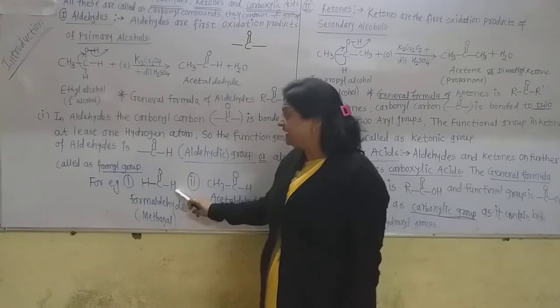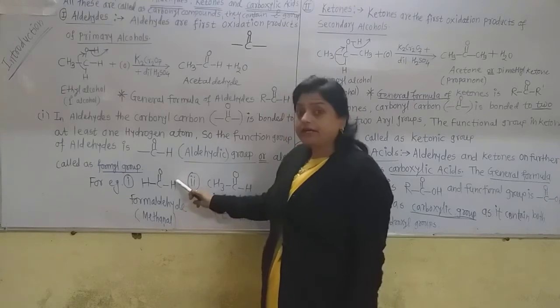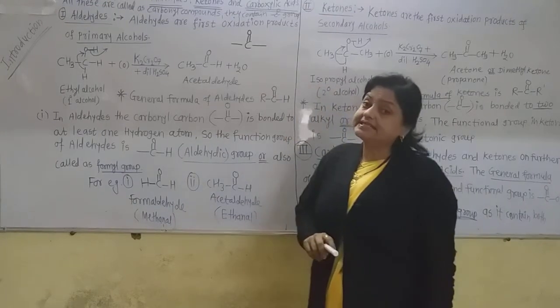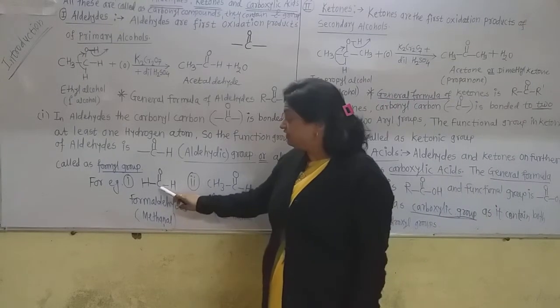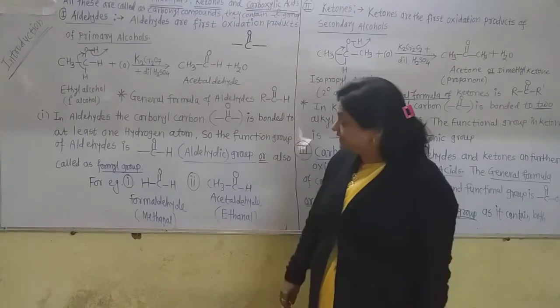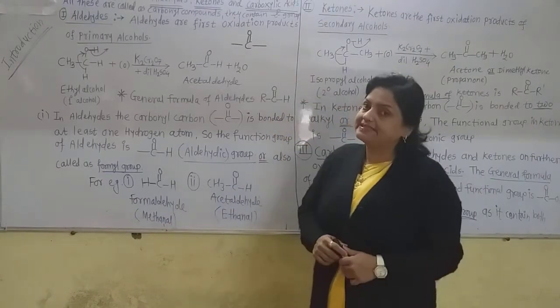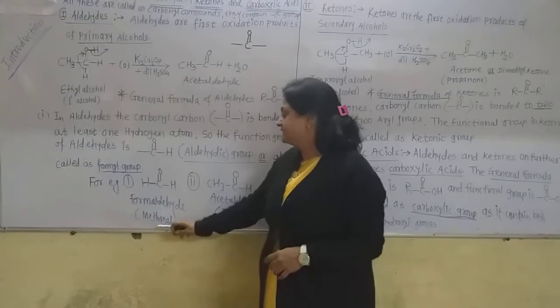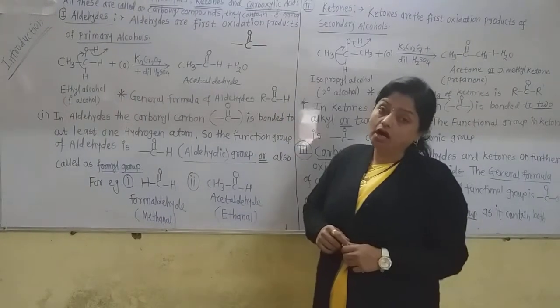The first aldehyde is called formaldehyde, and in the IUPAC naming system, as it contains only one carbon atom, it is called methanal. That is, al is the suffix in the aldehydes.